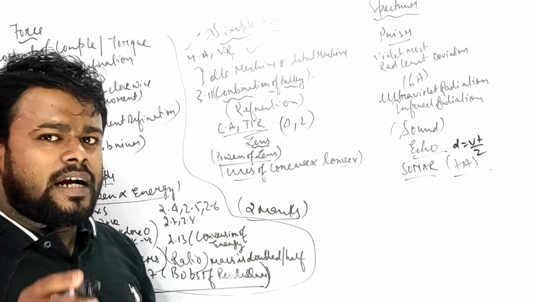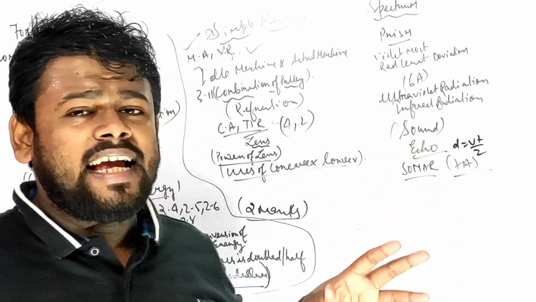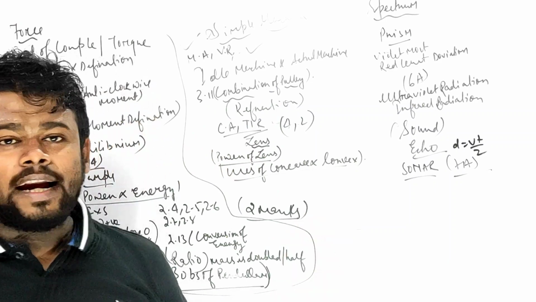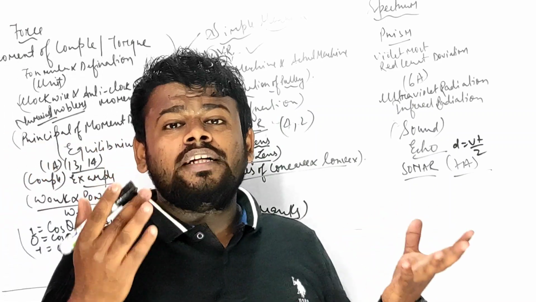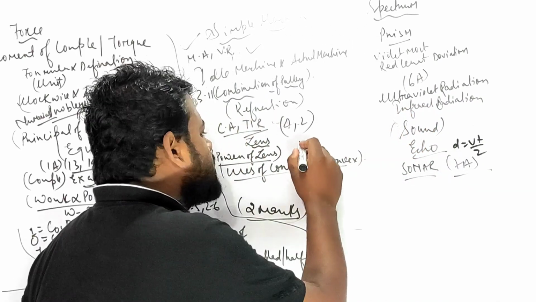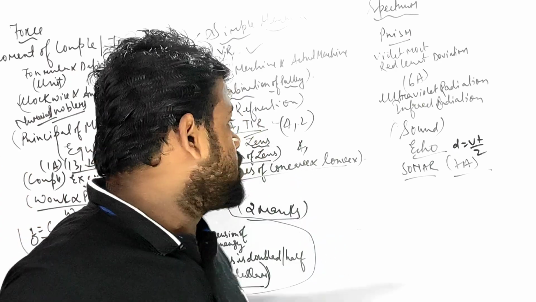Coming to the lens, you people can definitely do everything. I hope for the lens diagram figures, if you have not watched them, the video is coming after an hour. All right, lens, what is the lens? In case of lens, definitely you will get a 4 marker question. Numerical type you can get, numerical as well as a ray diagram question you may get.